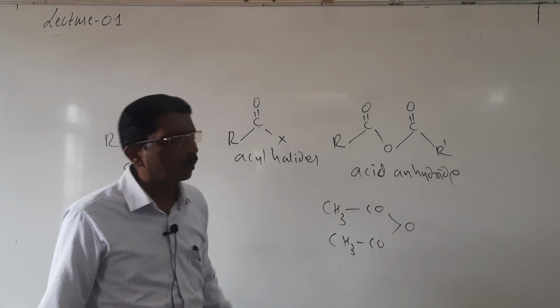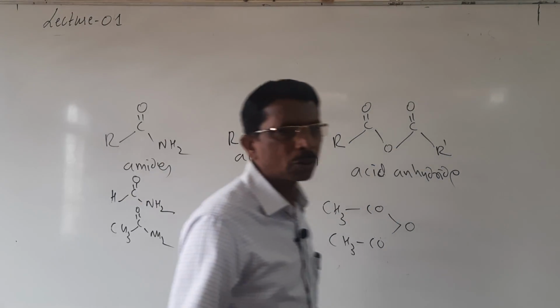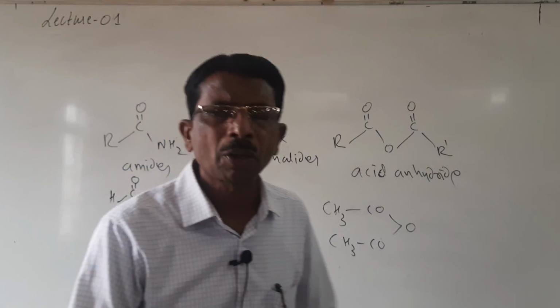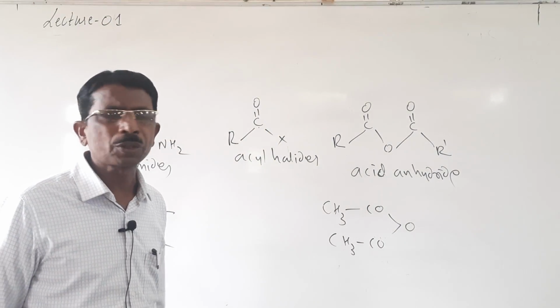And here also two carbonyl groups are there. So these are bonded to an alkyl and also the oxygen group. These are the other examples, which are not for our syllabus now. So only aldehydes, ketones and carboxylic acid we have to study.